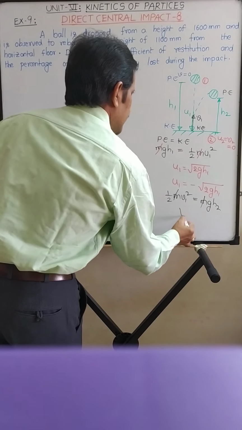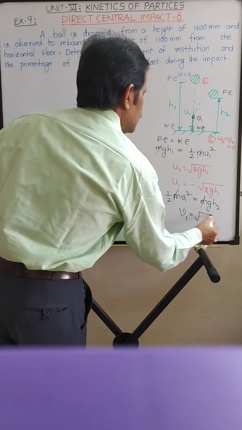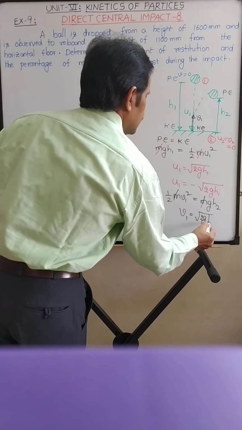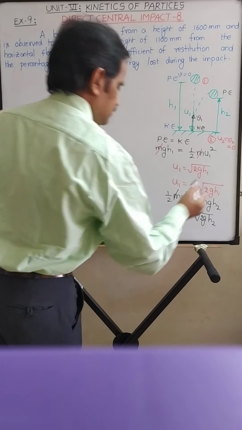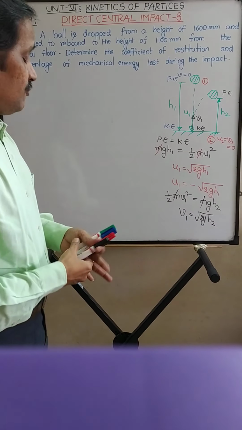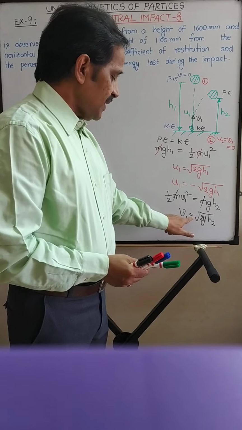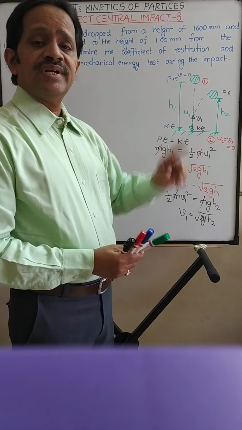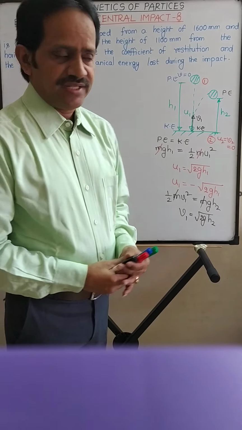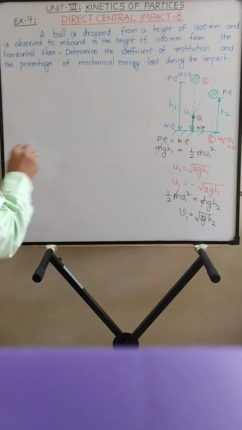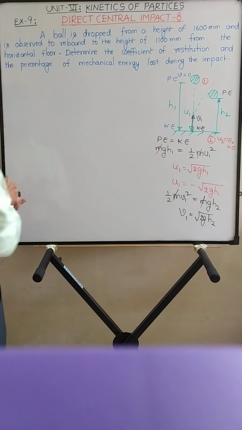So here you get v1 as root 2g h2. Before impact the velocity is downwards, so it is negative. After impact the velocity is positive, so it is upwards. Right. Now, what is the formula for the coefficient of restitution?